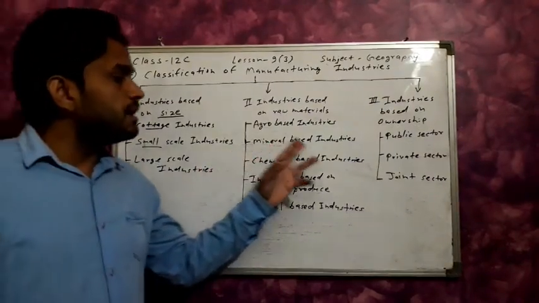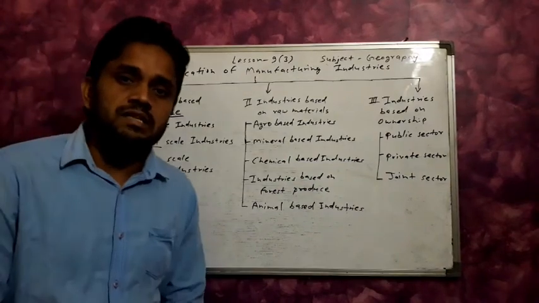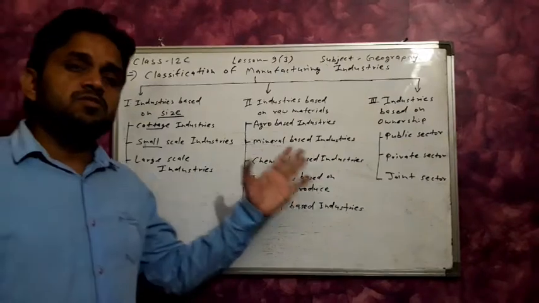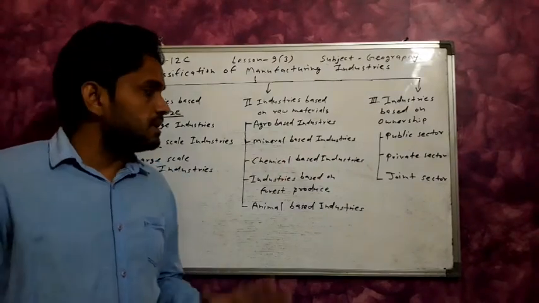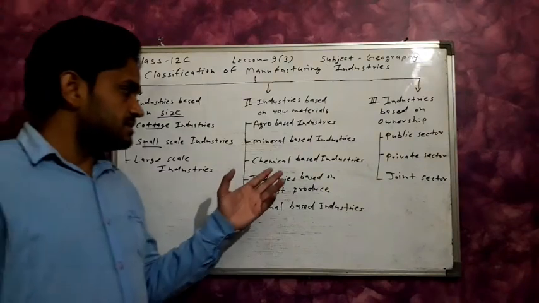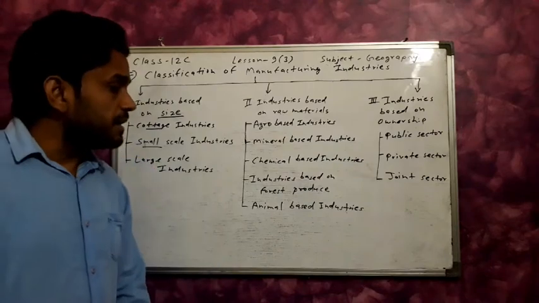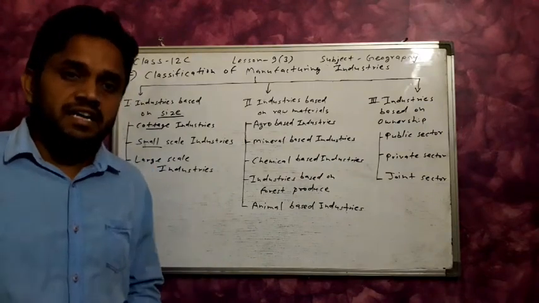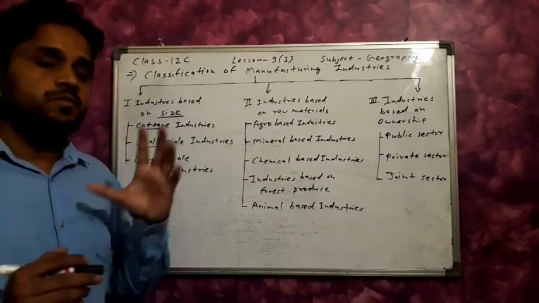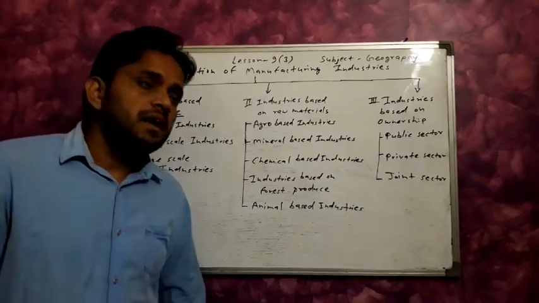Second, mineral based industries. All these industries are based on minerals. Like the iron steel industry is based on iron ore, and the aluminum industry is based on bauxite. All other industries based on minerals are included in the mineral based industry. Third is the chemical based industries, like chemical fertilizers and paint, which are also based on chemicals. The use of chemicals in these types of industries makes them chemical based industries.